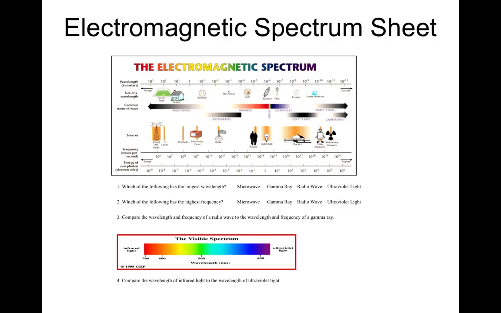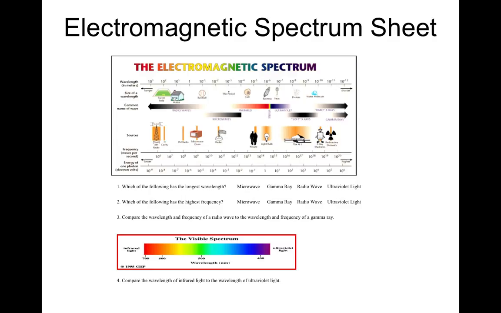Okay, if we look at this, there's a couple of questions here. Which has the longest wavelength according to this graphic? A microwave, a gamma wave, a radio wave, or an ultraviolet light wave? The wavelengths are given up here across the top, and this is 10 to the third. This is 10 to the minus 12. So the longest wavelength is going to be down here. So in the list that's provided, the longest wavelength is a radio wave. Some radio waves can actually have wavelengths that are several miles across, particularly radio waves that transmit through space.